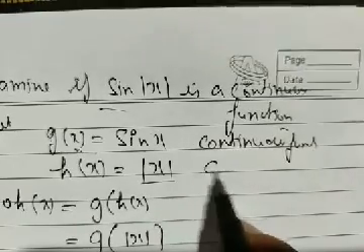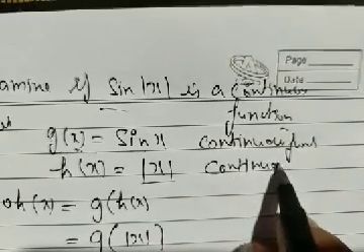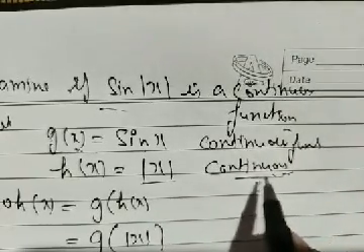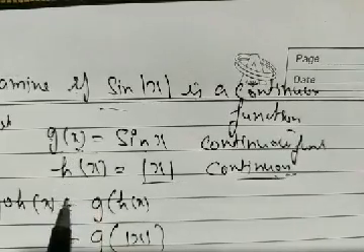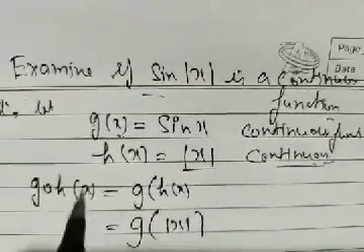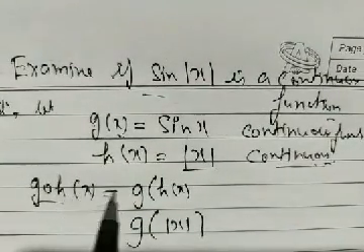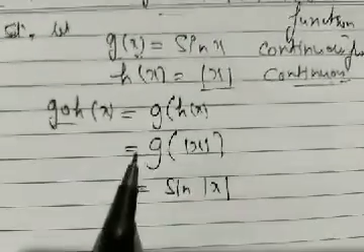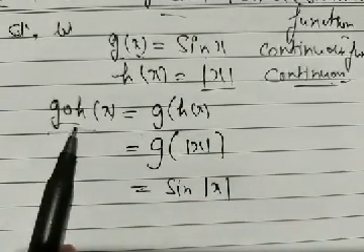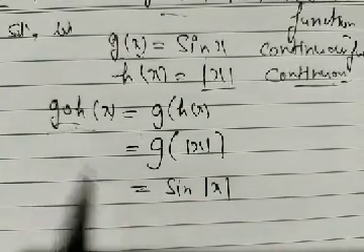Again, it's a modulus function. The modulus function is continuous everywhere. G is continuous, and x is continuous. Then the composition of two continuous functions is also continuous. Our composition is equal to sine of mod x.